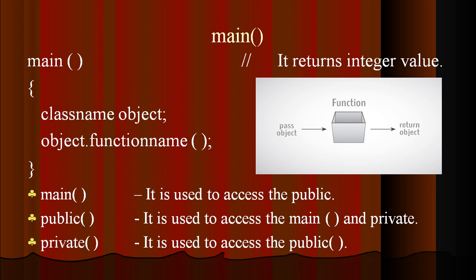So this is the main function. After creation of the class, we have to create the object with the name of the class, and then with the object and the dot operator we can access the function name. So the object is the entity that ties both the classes and functions. The main function is the place where the actual execution takes place. It is always in public access, and it is also used to access the functions that are available inside the class.